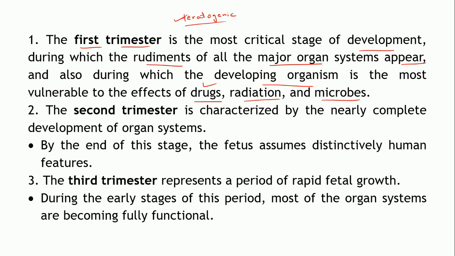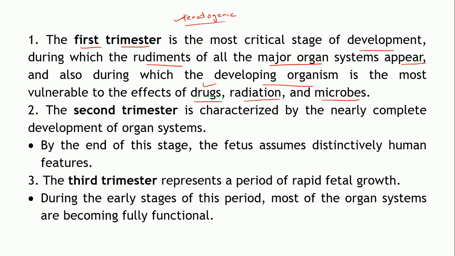because anything in the maternal circulation can easily reach the baby which is growing in the uterus, right? Because the placental connection through the umbilical cord supplies all the nutrients, oxygen, everything required by the baby. It is supplied by the mother, right? The baby cannot generate its own nutrients, it is even dependent upon the mother for oxygen, because the fetus does not breathe itself. So everything which is required by the baby is provided by the maternal circulation. So anything in the maternal circulation can easily affect the fetus.